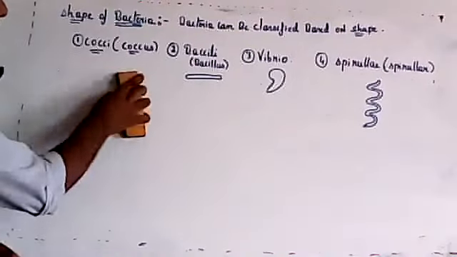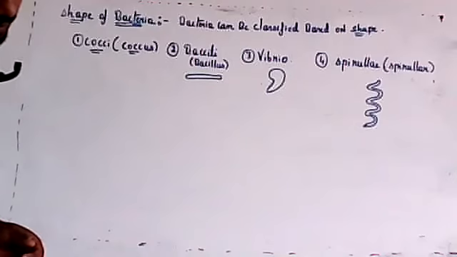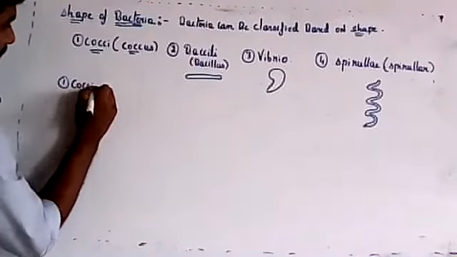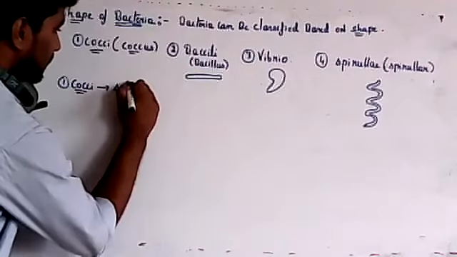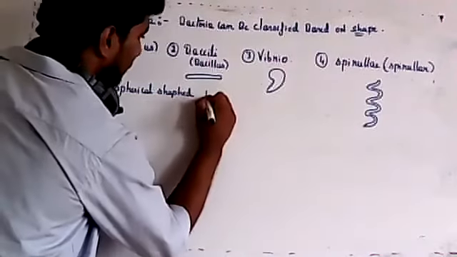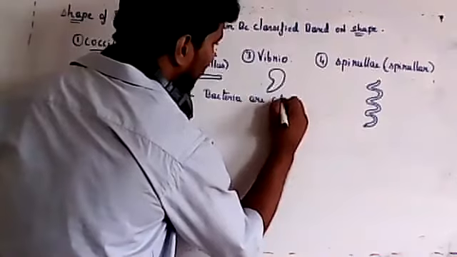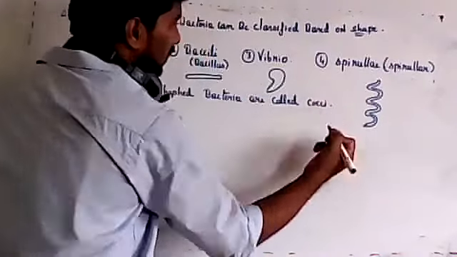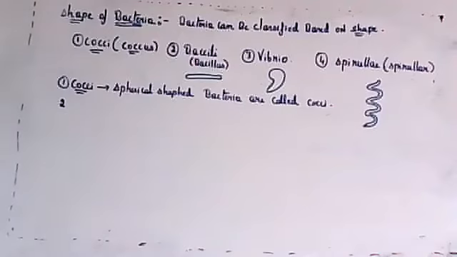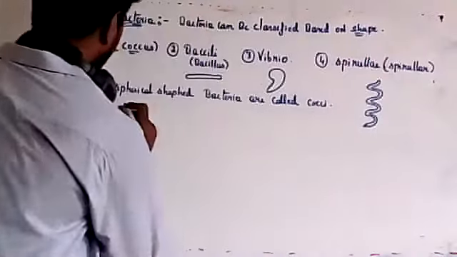So the first one is cocci, or coccus. Spherical or round shaped bacteria are called cocci.